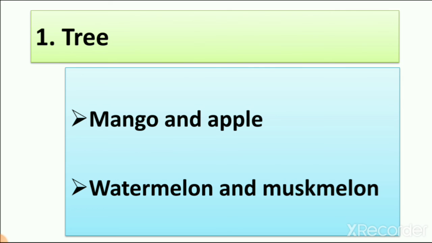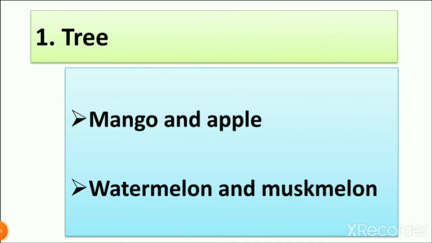When we see watermelon and muskmelon, we see that they are growing along the ground because they cannot grow like mango and apple. So watermelon and muskmelon are creepers, while mango and apple are trees.